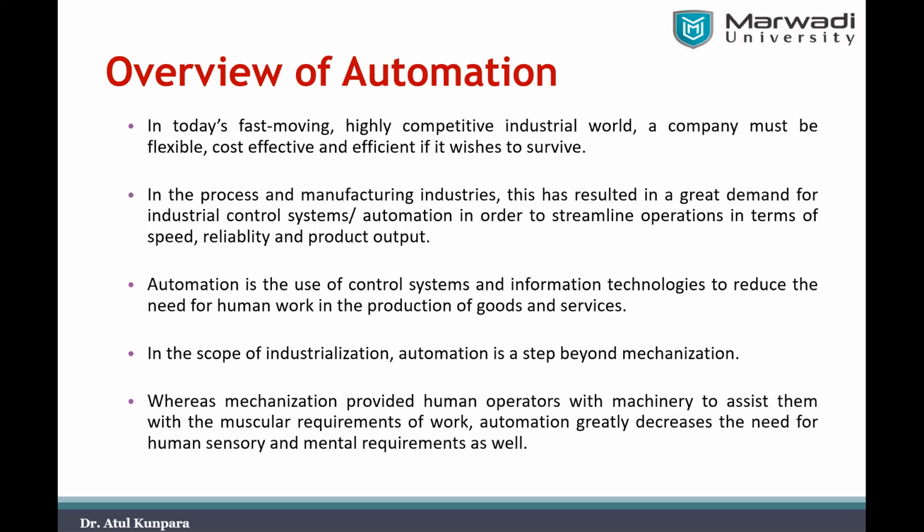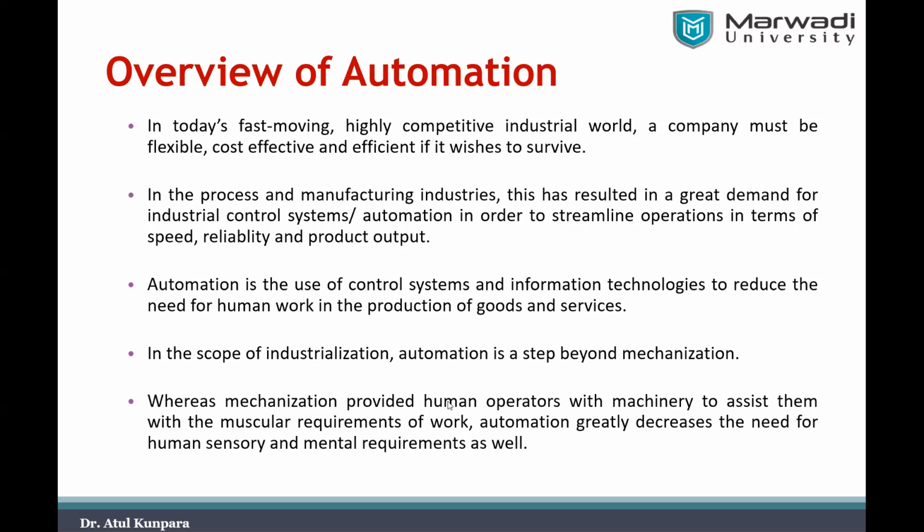But when we start using automation in industrialization, it gives a step beyond mechanization. That means now not only is the machinery operated by the human being, it is also operated by automated actuating systems. That is what you can call automation plants, so they are self-operated, right?